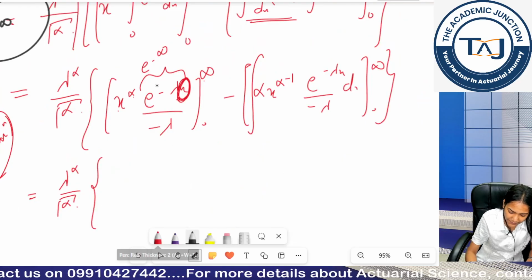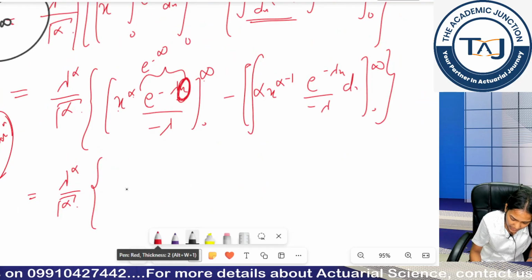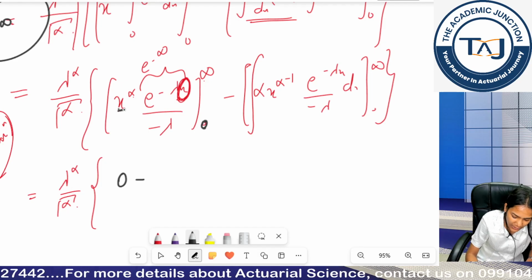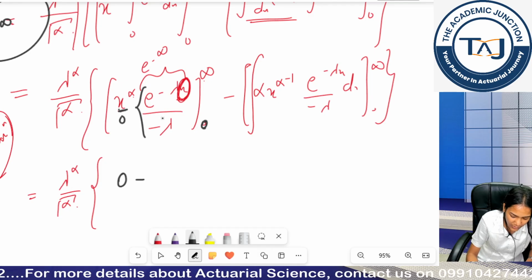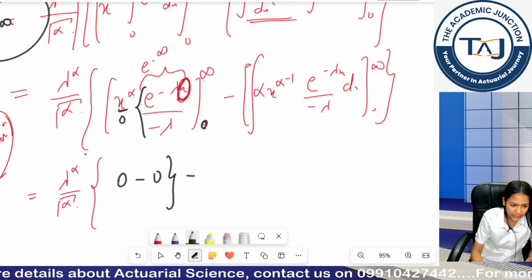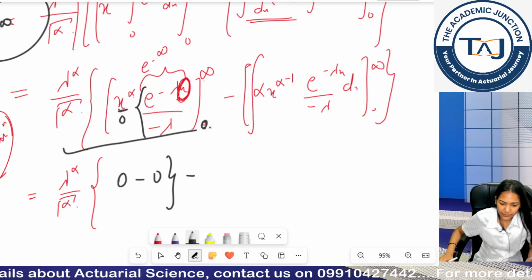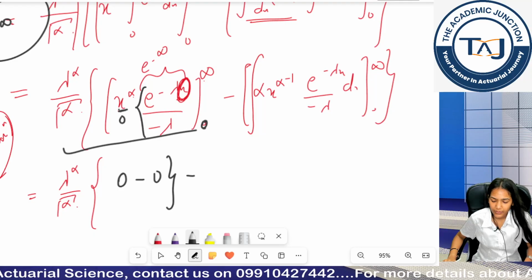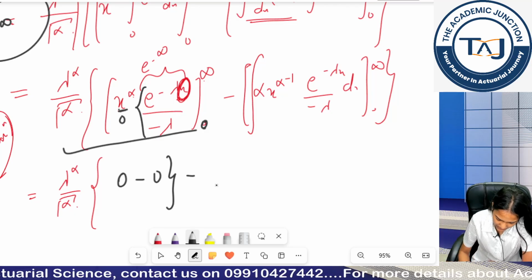So now if I put in the limits, this becomes 0. Now talking about 0, if I put in 0 here, this will be 0, so anything multiplied will be 0. So this whole thing is 0.